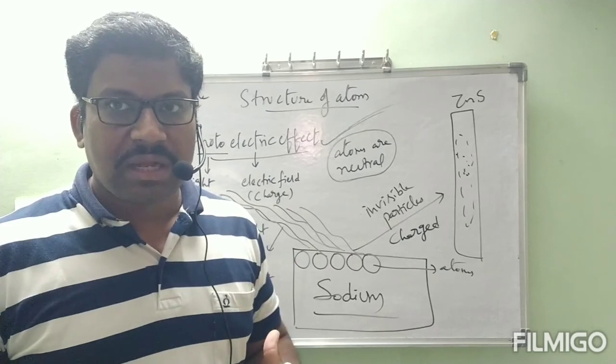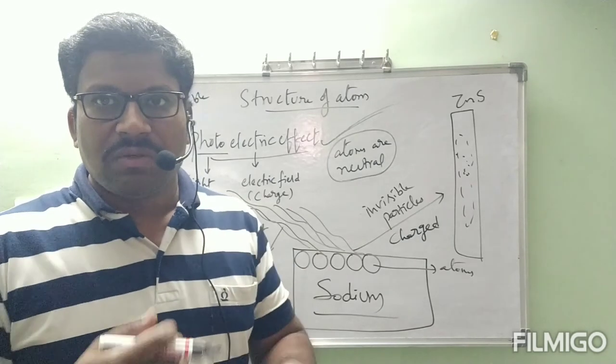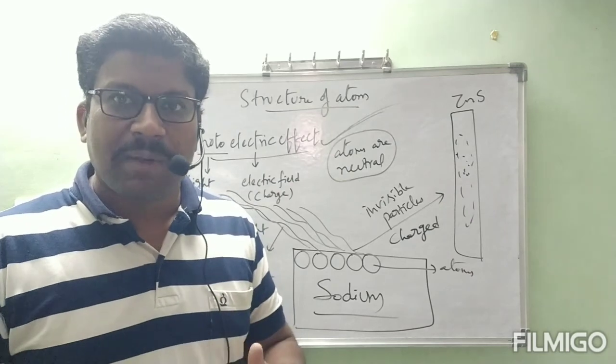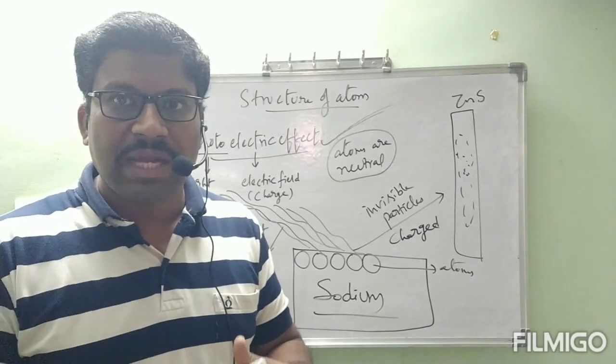We already said in this class that atoms are divisible. So we will continue with the next class, that is, what are the further particles present in the atom, how they were discovered, all these things.